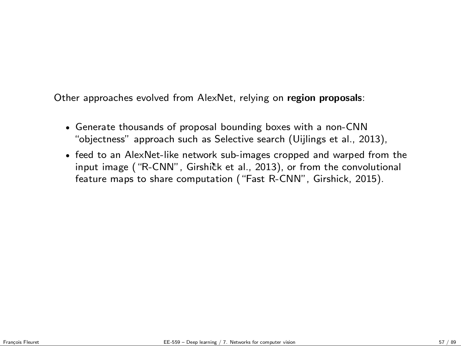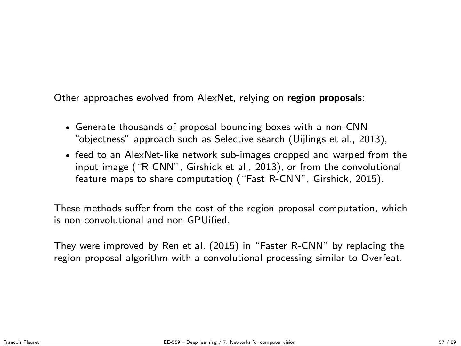Then they improved. This was the R-CNN paper from 2013, and in 2015 they improved a little bit by, instead of running the full convolutional network on the cropped images, doing the cropping and the rescaling in the convolutional feature map. So at least they would do a bit of the Sermanet approach, the OverFeat approach, where they would put in common to all those boxes the feature map computation. So Fast R-CNN, those were two hits.